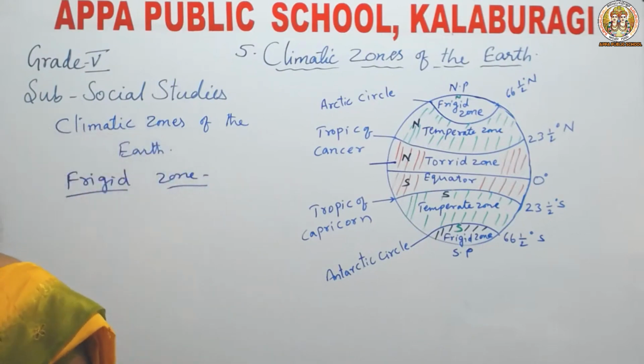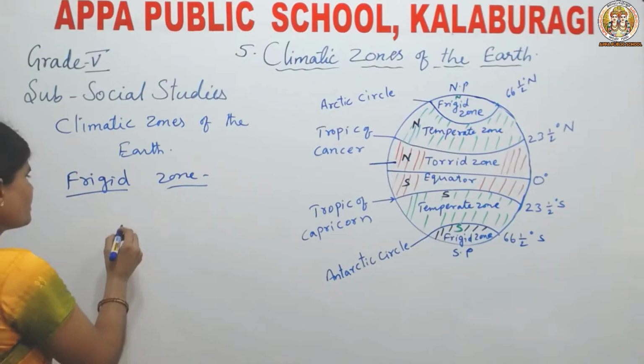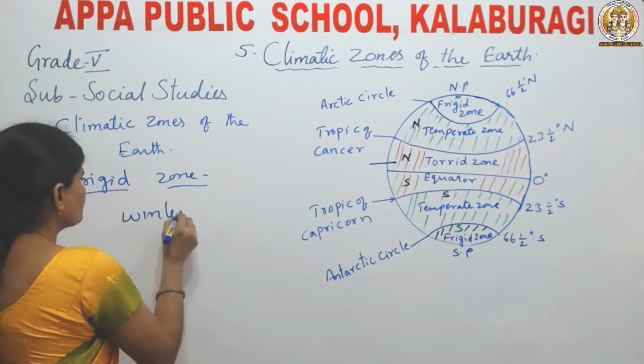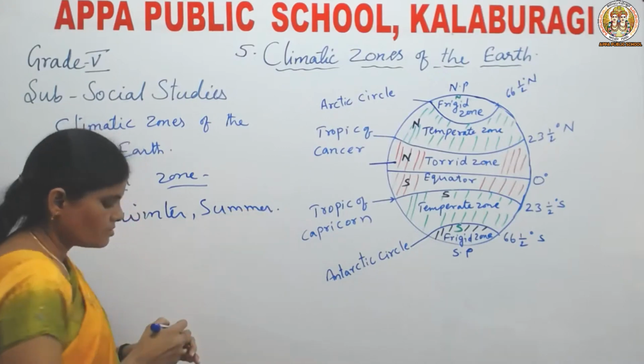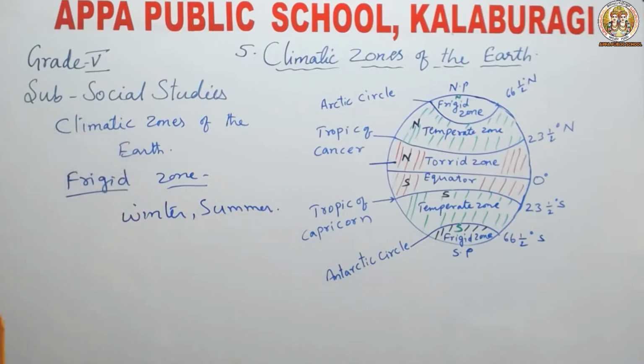It experiences two seasons. What are they? Winter and summer. One is winter and one is summer.